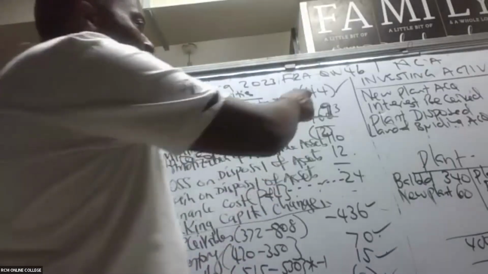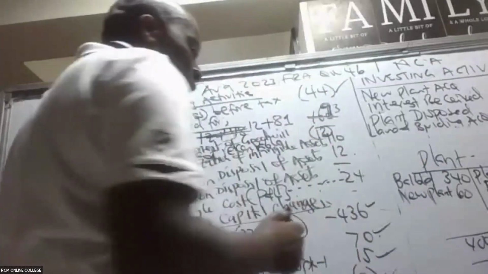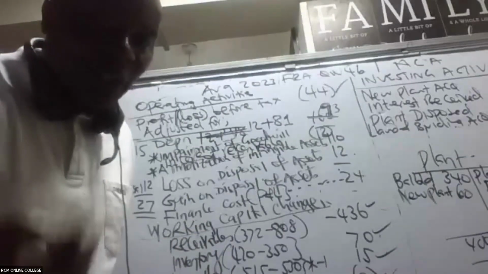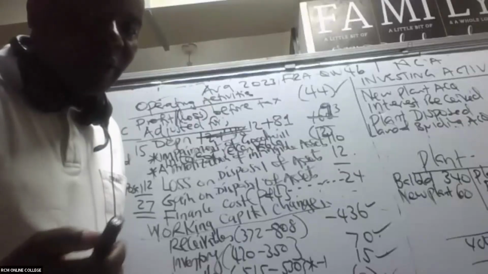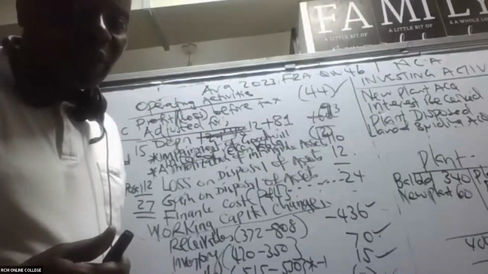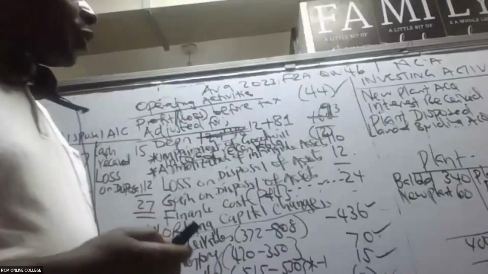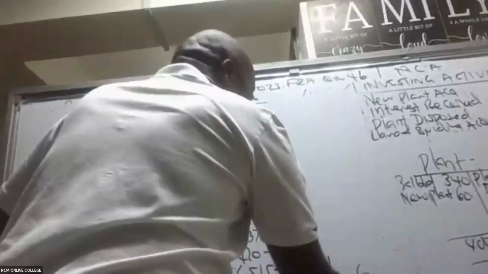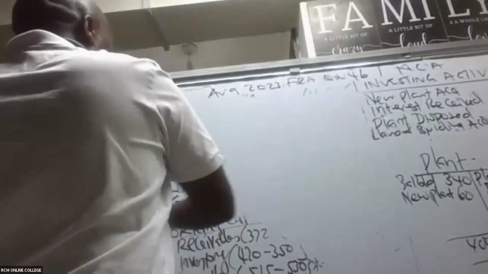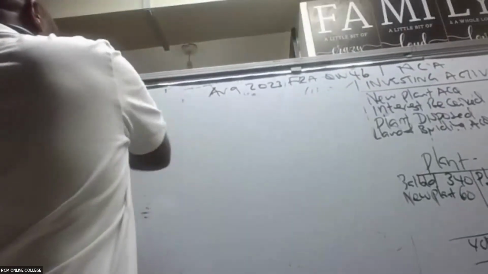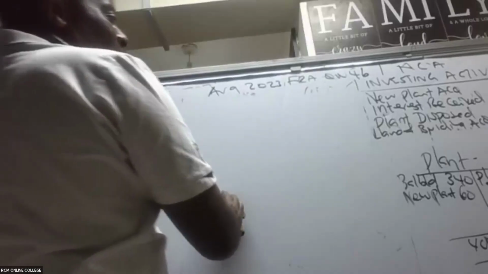So I want somebody to give me the cash flow from operating activities. Most of them are getting minus 267, junior boy, which is very good. So in this case here, cash flow from operating activities, we are getting minus 267. How about cash flow from investing activities?